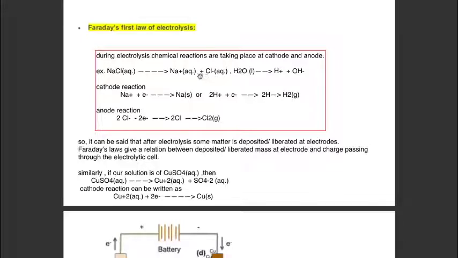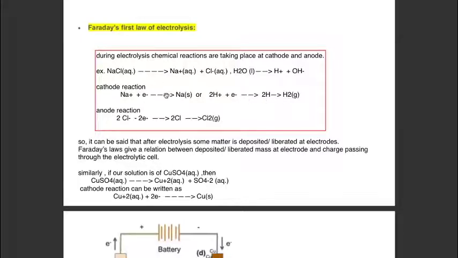So when we pass electric current through an aqueous solution of sodium chloride, cations and anions will go to their respective electrodes and some chemical reactions will take place there. At the cathode, either sodium ions or hydrogen ions will go. If sodium ions go, then after accepting an electron from the cathode, they are deposited in the form of sodium metal. Or if hydrogen ions go, then after accepting an electron from the cathode, they give hydrogen gas.